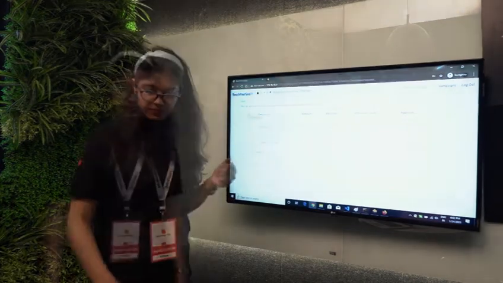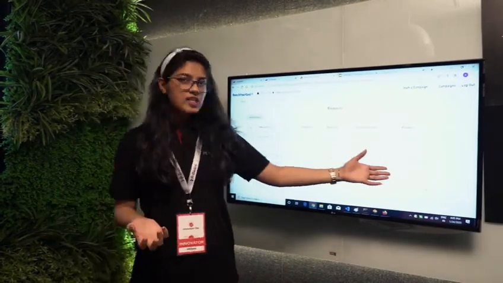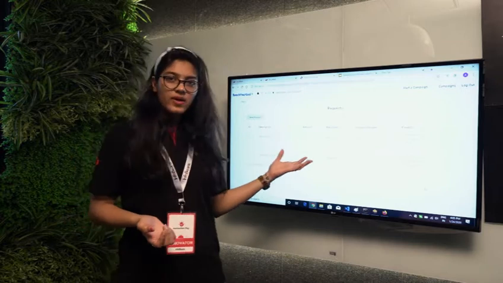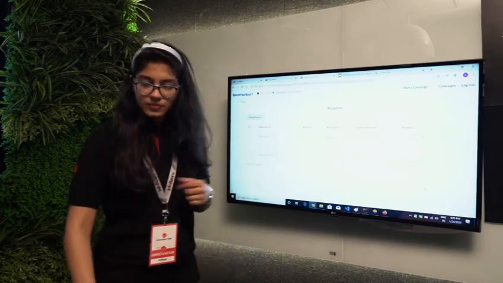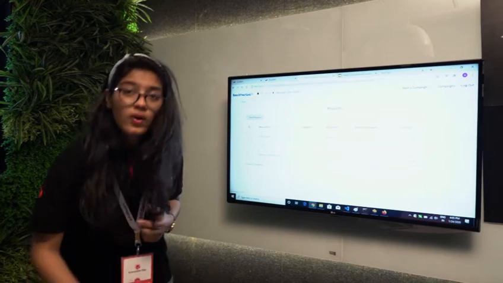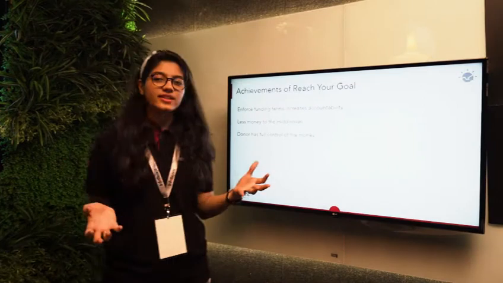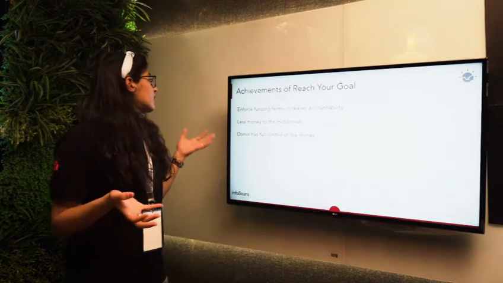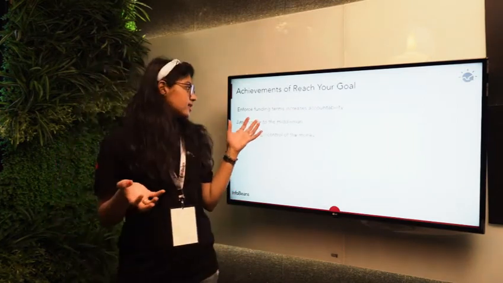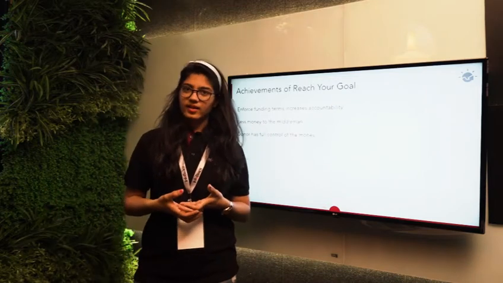stop here as well. So now you can see the user John Smith can see the finalize button is enabled as the request is approved by the contributor. So now we'll finalize the request. Once we finalize the request, the money will be transferred to the vendor. As you can see, the achievements of this crowdfunding are increased accountability, and all the parties have control over their money that they are using.